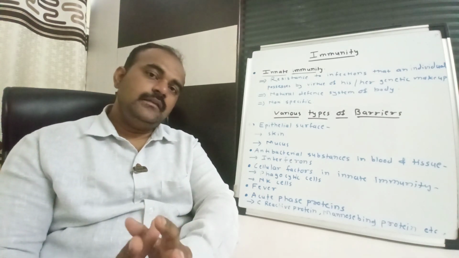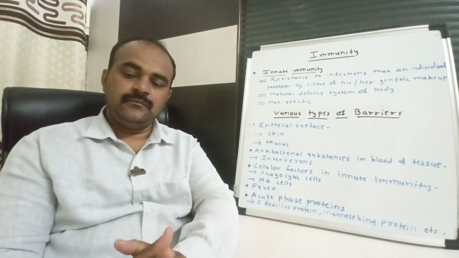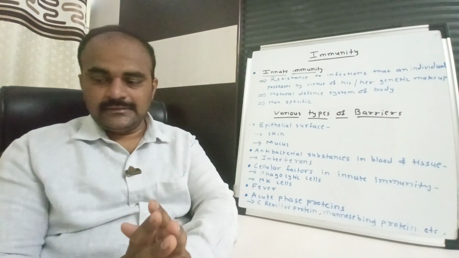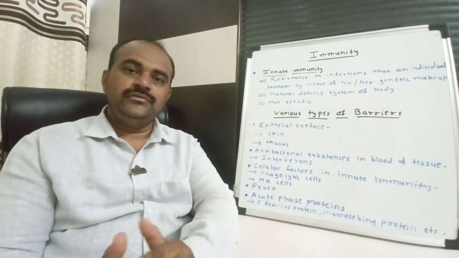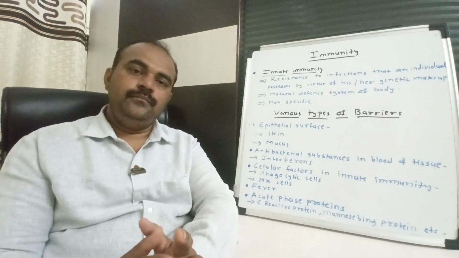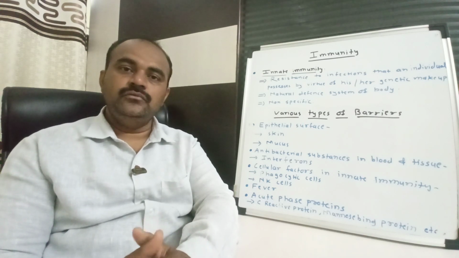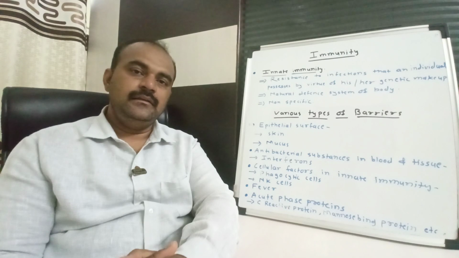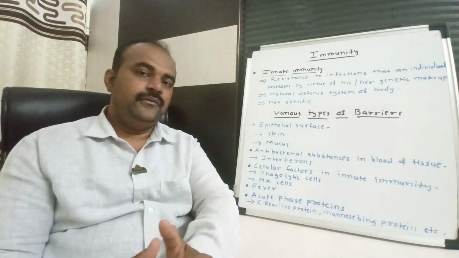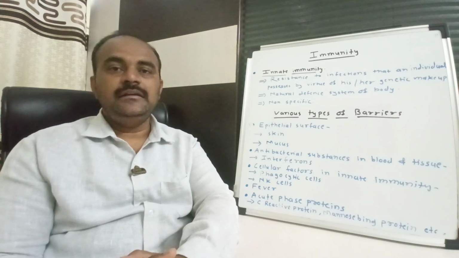These are the acute phase proteins whose concentration increases in the plasma, and they are responsible to enhance the host resistance, prevent tissue injury, and help in repairing the tissues from inflammatory lesions. So these are the different barriers which are present in the immune system, that is innate immunity.